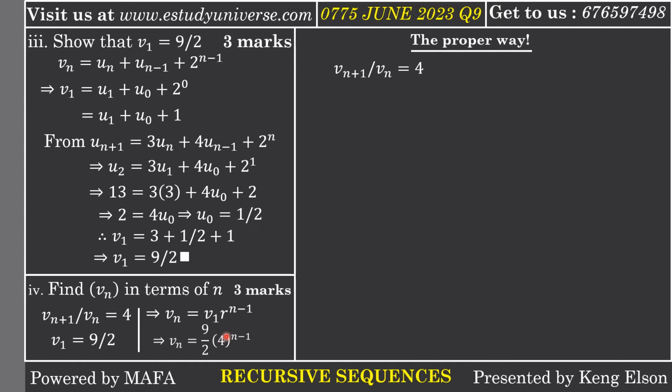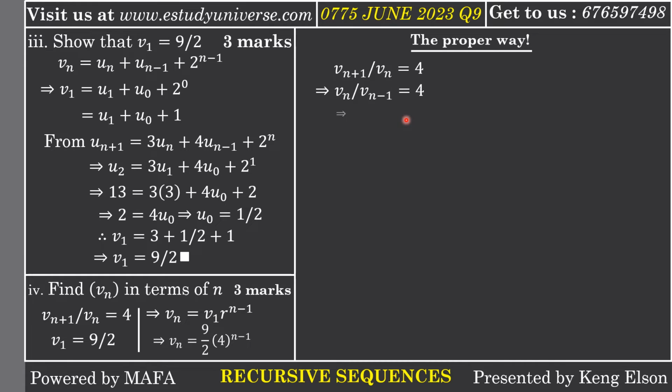Okay, so I begin with the fact that Vn plus 1 divided by Vn is equal to 4. Now I need to go back down. If Vn plus 1 divided by Vn is equal to 4, it means that Vn divided by Vn minus 1 also gives me 4. It is a geometric progression, so the ratio between any two consecutive terms is a constant, and that constant is a common ratio. It does not change. Vn and Vn plus 1 are consecutive terms, because after Vn it is Vn plus 1. Now Vn and Vn minus 1 are also consecutive terms, because after Vn minus 1 the next term immediately is Vn.